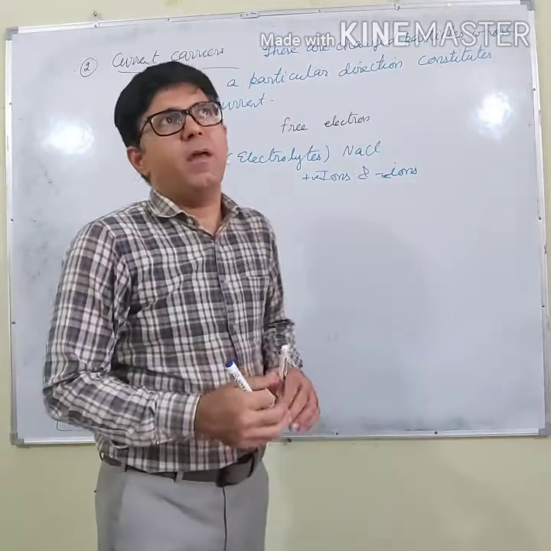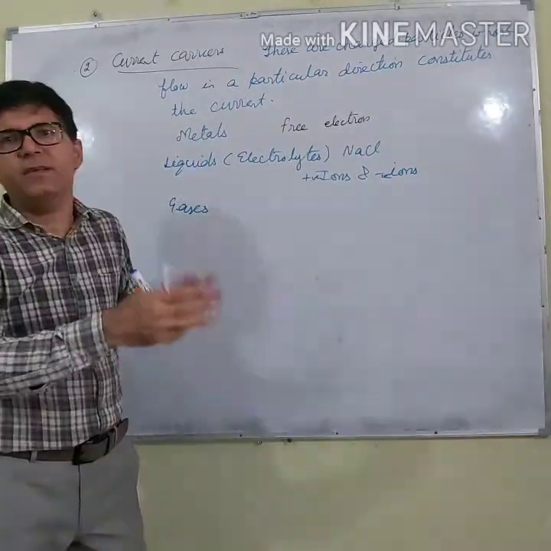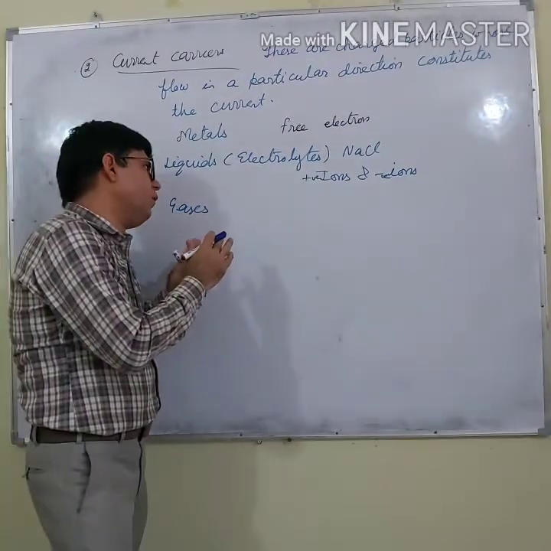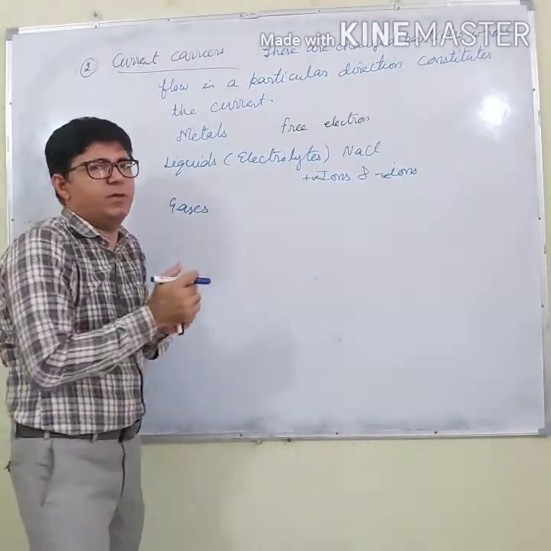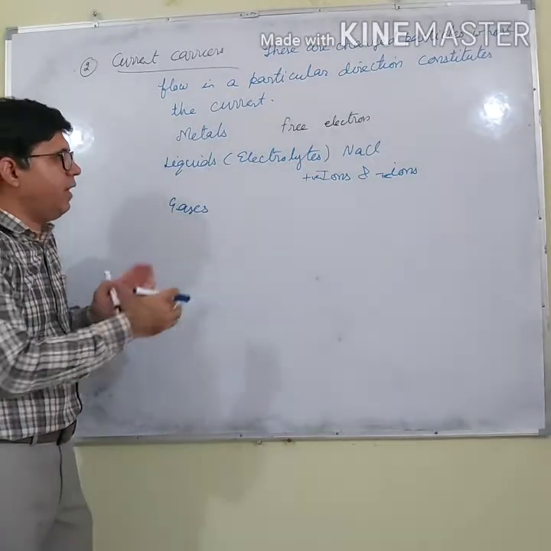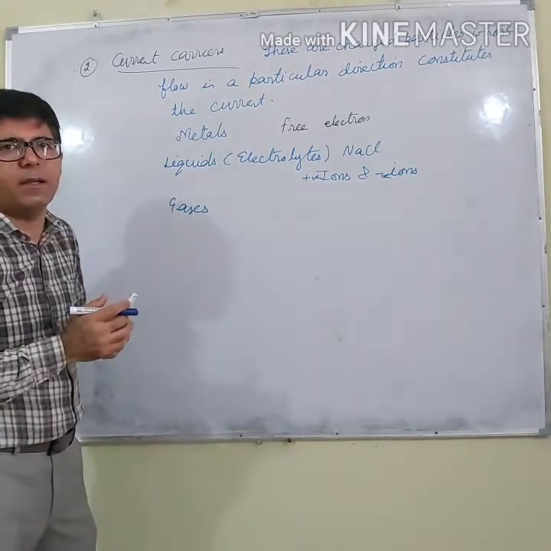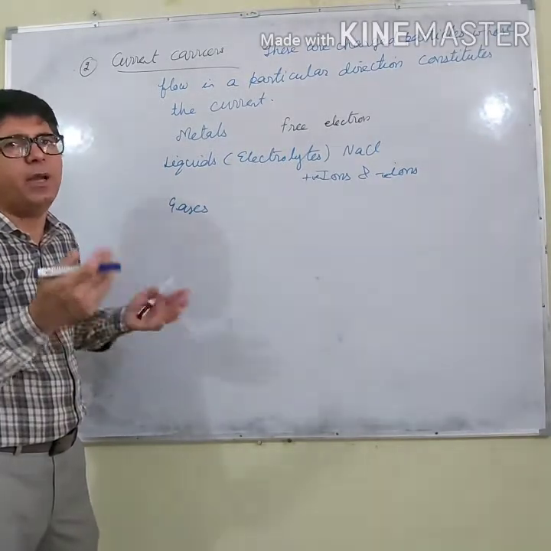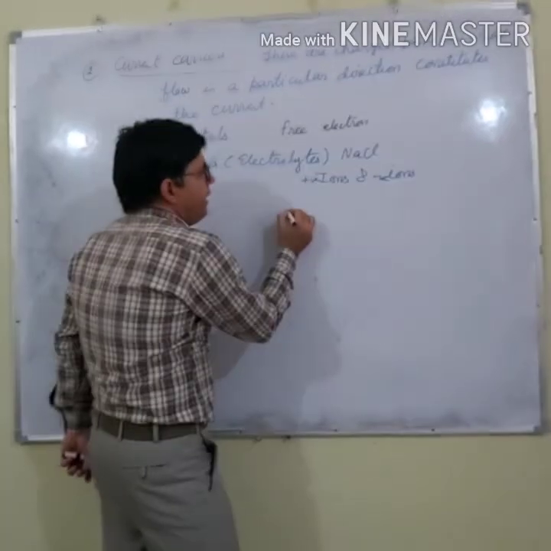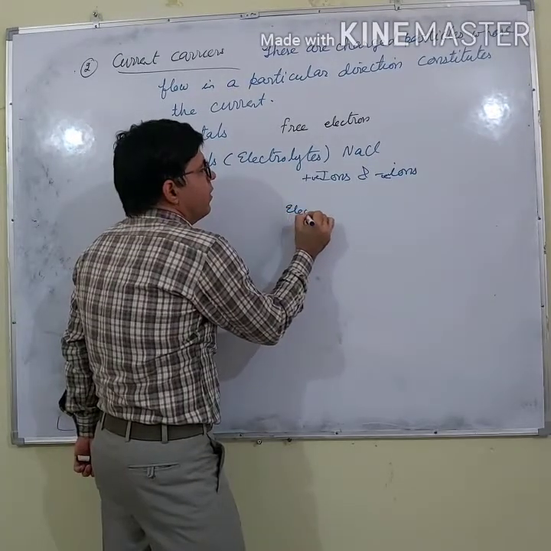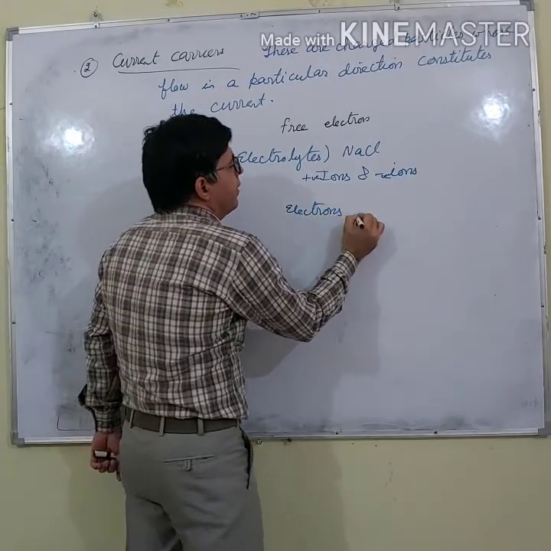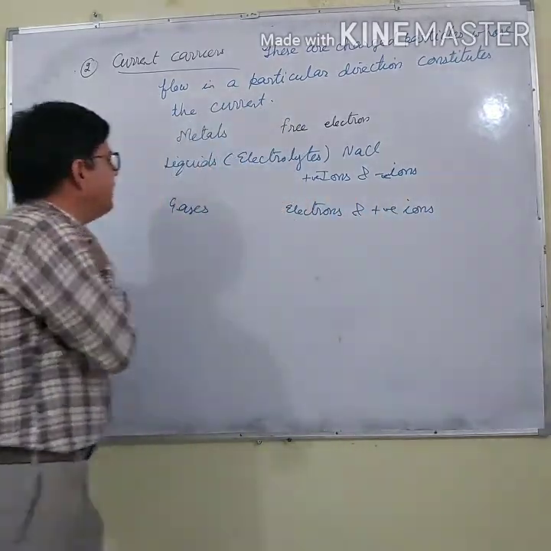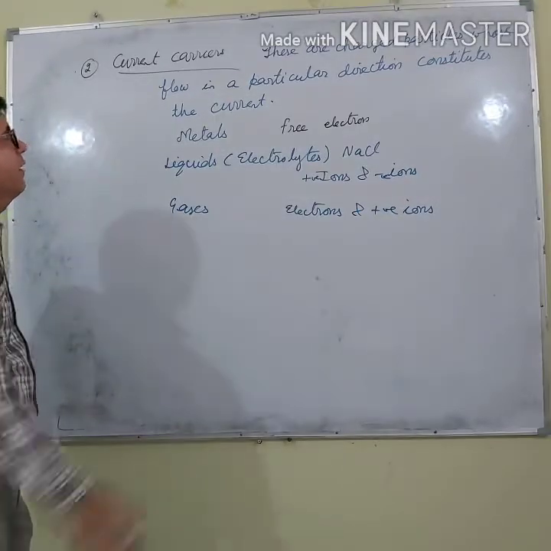But if the pressure of the gas is reduced and a high potential difference is applied, what happens? The gas molecules become ionized. So they contain electrons and positive ions. So these act as the current carriers.